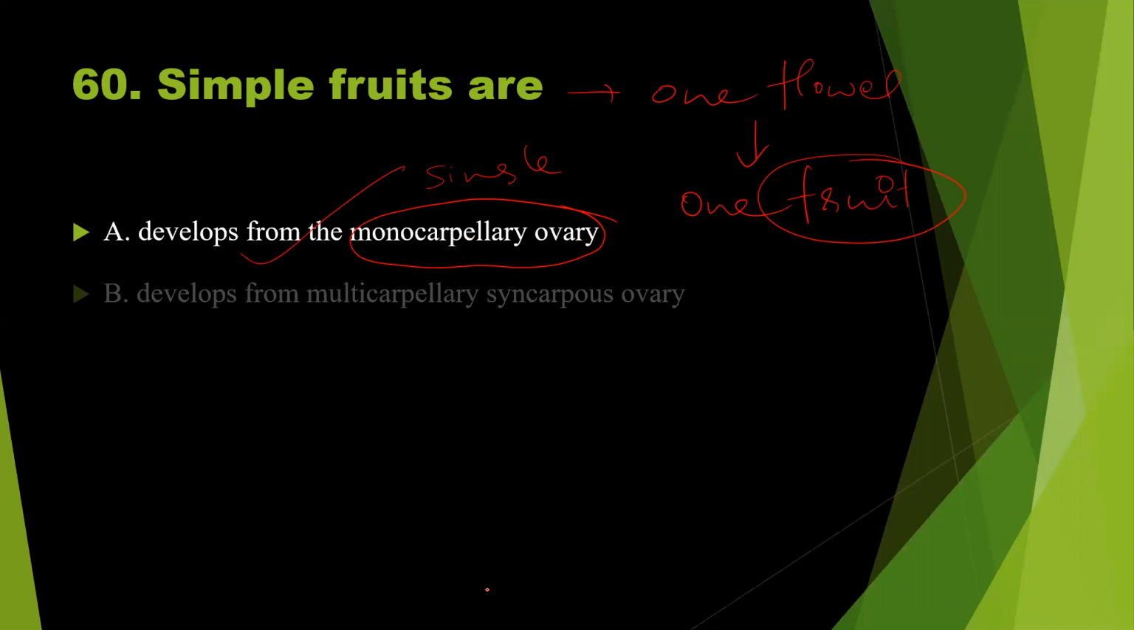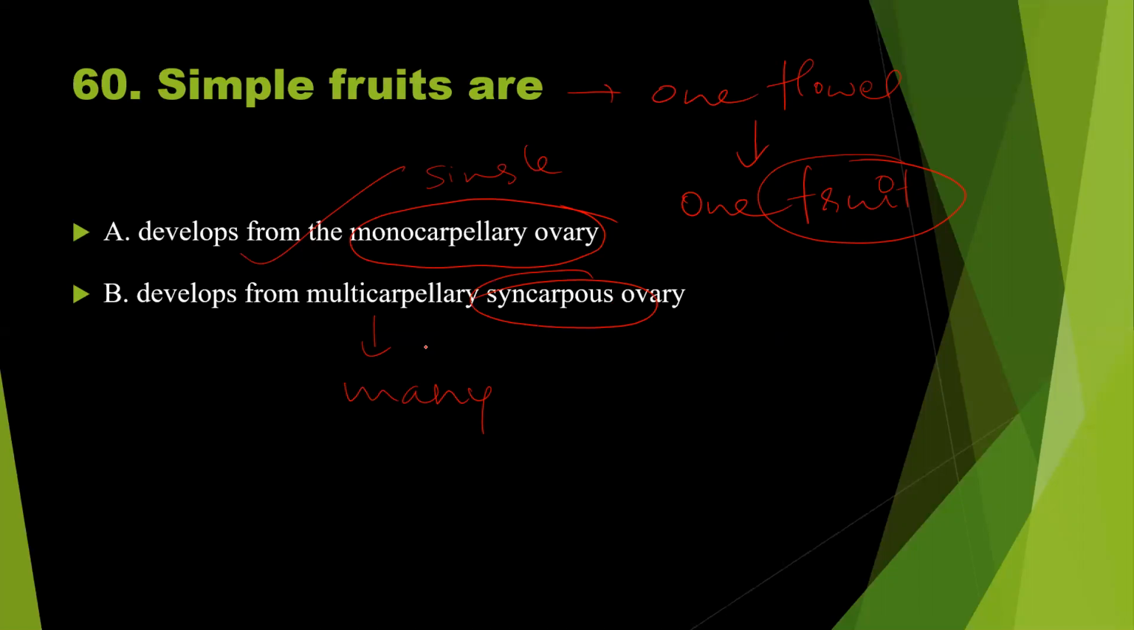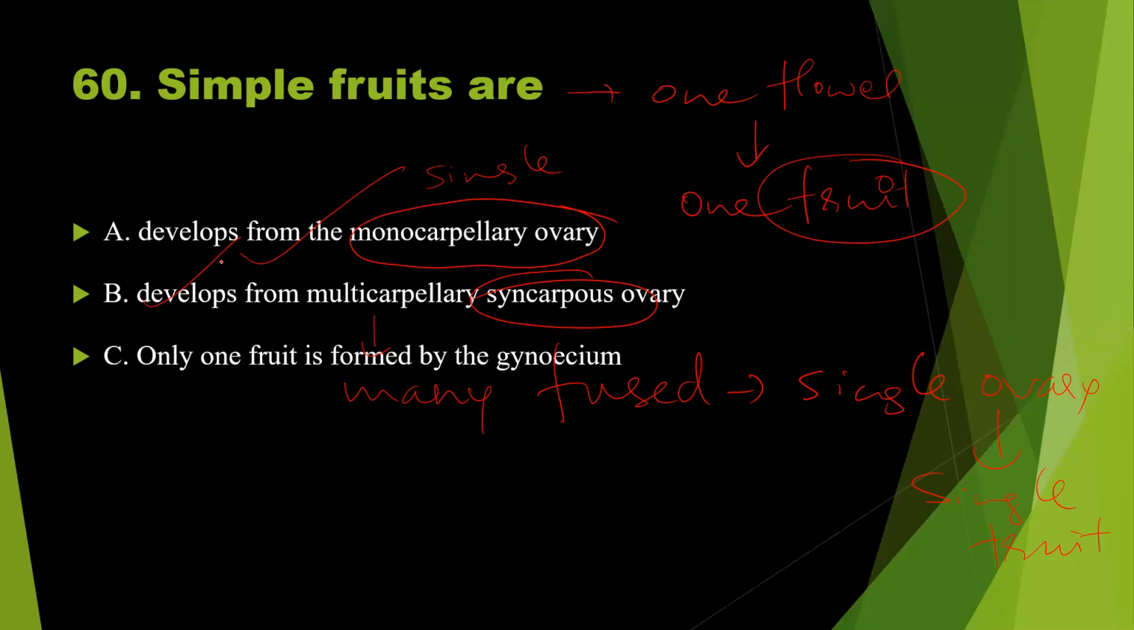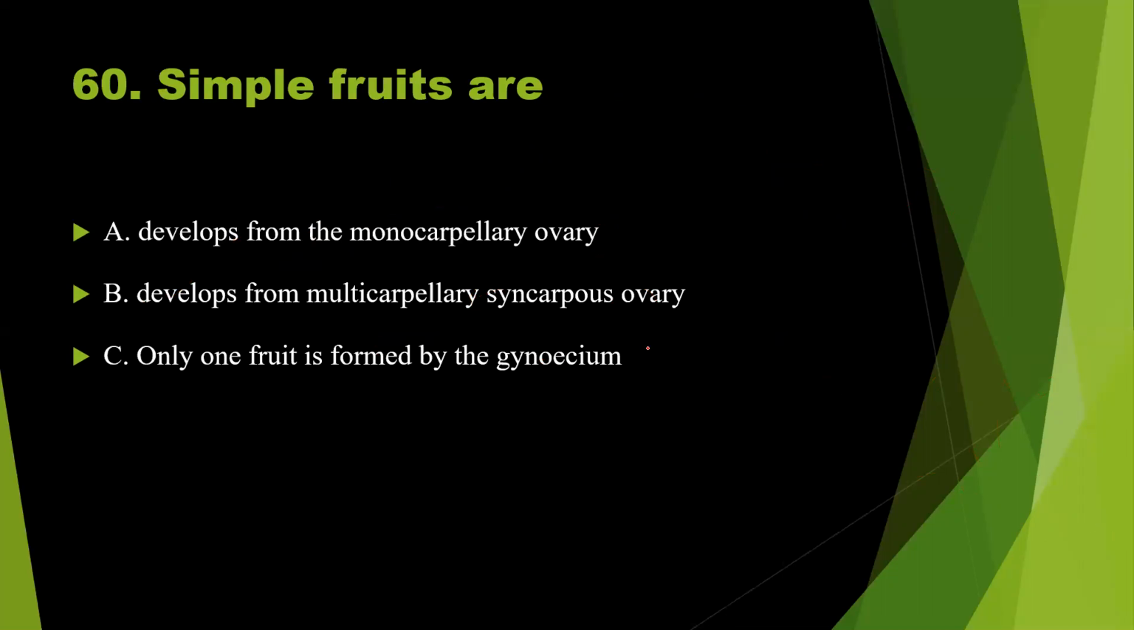Option B. It develops from multicarpellary, many carpel. Then there is a chance for the production of many number of fruits. But here the condition is syncarpous. Many but fused. So it looks like a single ovary, isn't it? If the single ovary is found in a flower, it produces single fruit. So this one is also right. Option C. Only one fruit is formed by the gynoecium. Yes, this is also right. So A correct, B correct, C correct.